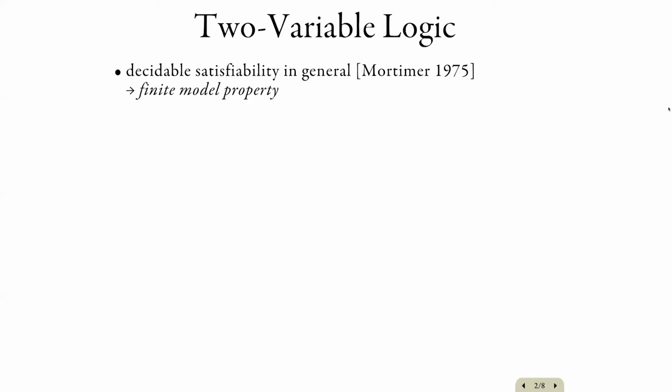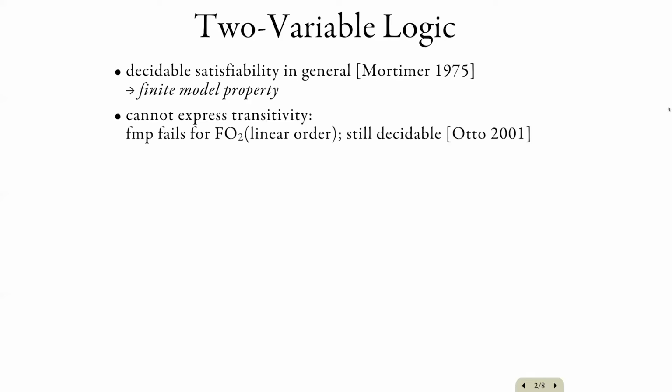So this finite model property yields the decidability of the two-variable logic, and also the finite satisfiability of two-variable logic. So the question, does a given sentence have a finite model? Those two questions turn out to be equivalent in this case by Mortimer's result. Two-variable logic is quite restrictive. It cannot express, for example, that a given relation is transitive.